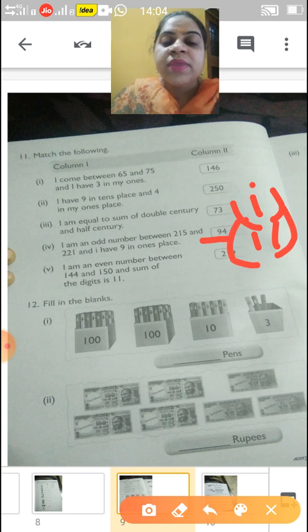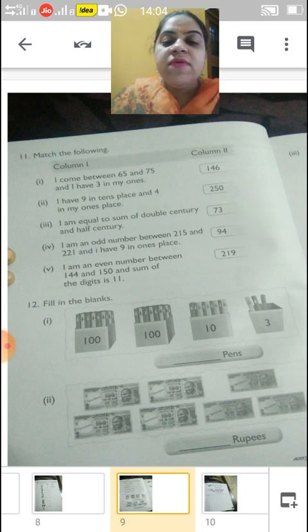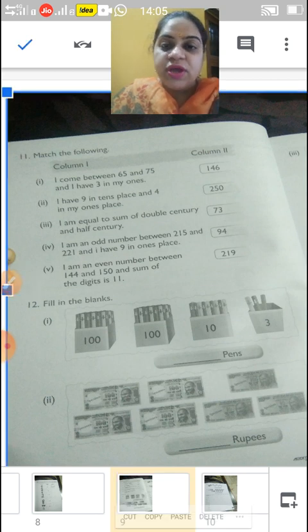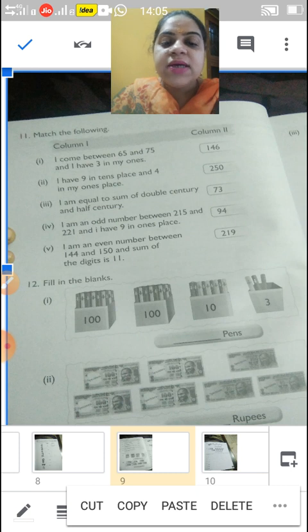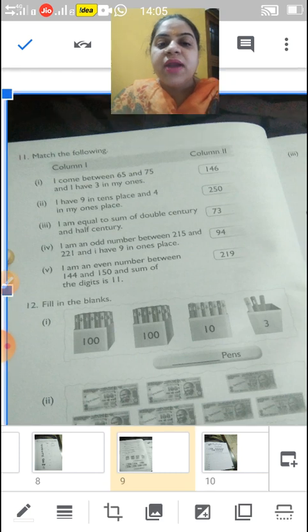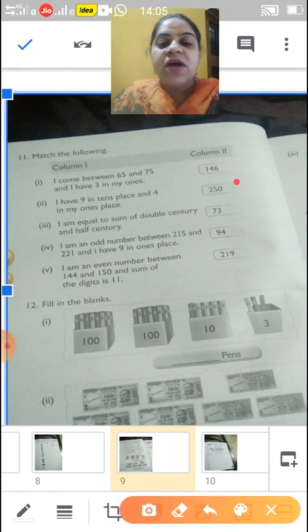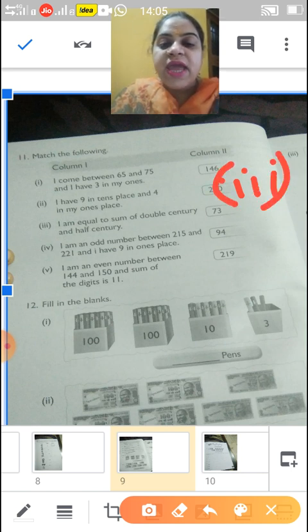Okay children. Next, I am equal to sum of double century and half century. Children, 1 century will be 100. So double century is 100 plus 100 equals 200, plus half century is 50. So children, your answer is 250. What is your answer? 250.